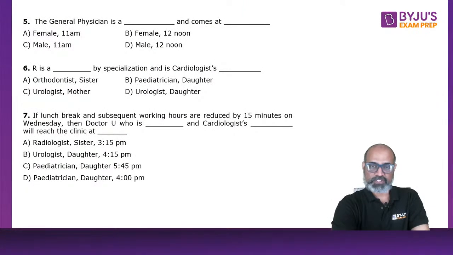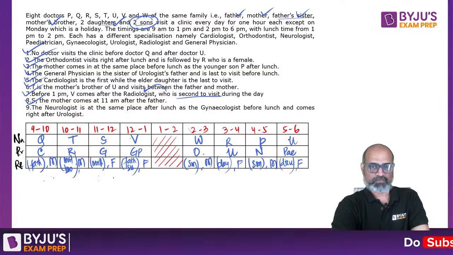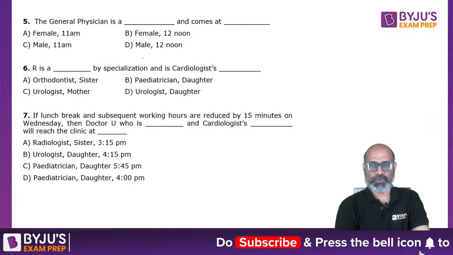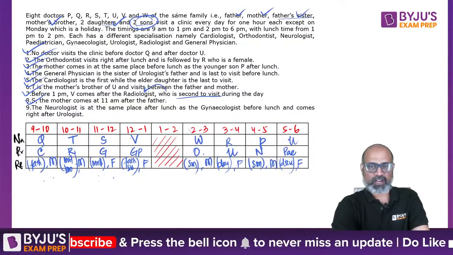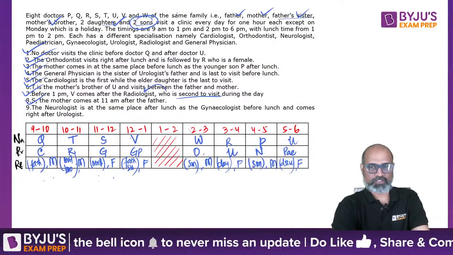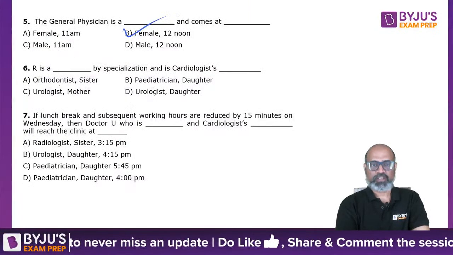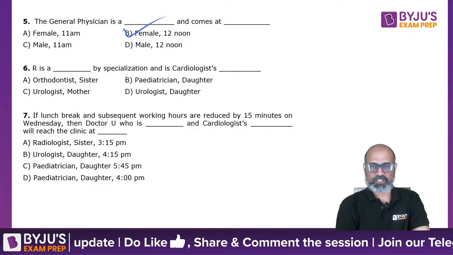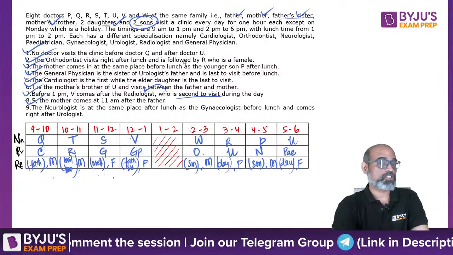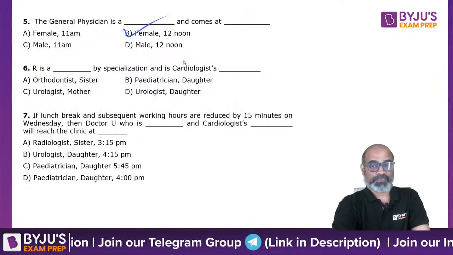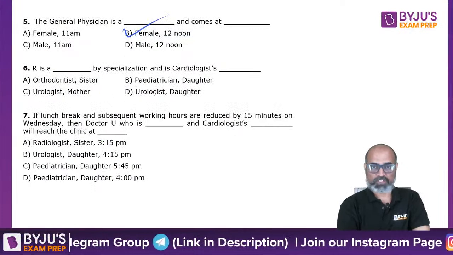The general physician is what? It's a female and comes at 12 noon. R, what about R? Urologist, female, daughter. Is a urologist and is the cardiologist's daughter. So the cardiologist is the father, right? Q. So urologist and daughter.